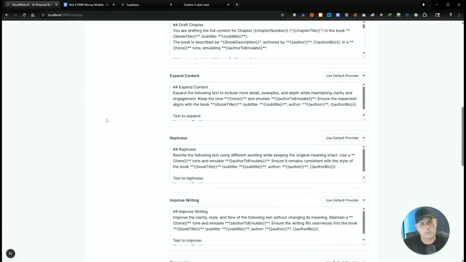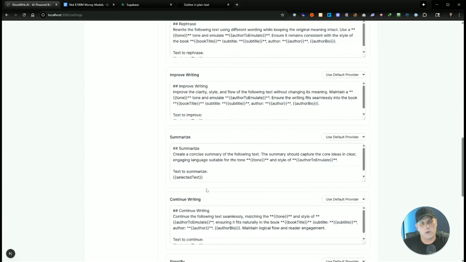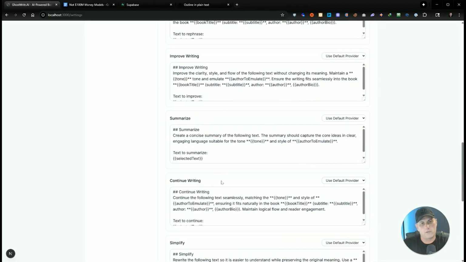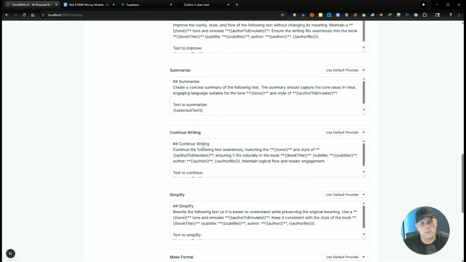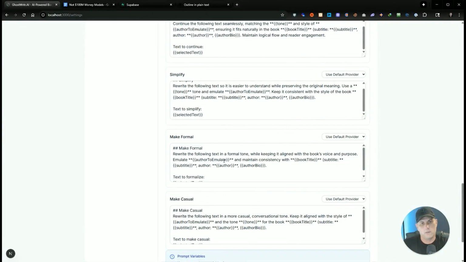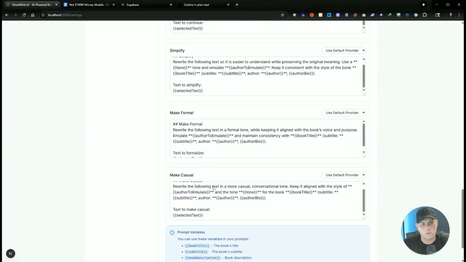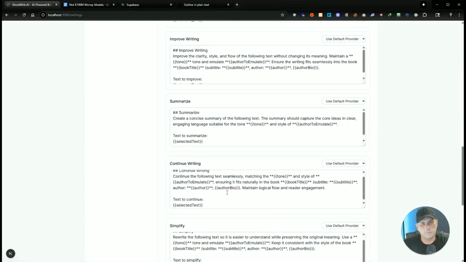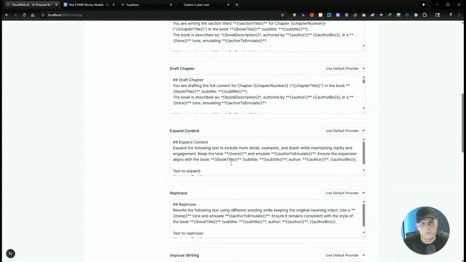Extend content. You actually highlight the text in the editor and you can expand content, rephrase, or improve writing. There's a summarize function, continue writing from a specific point, and a simplify function. Formal writing, casual writing, and it all uses variables that are in these double brackets here.